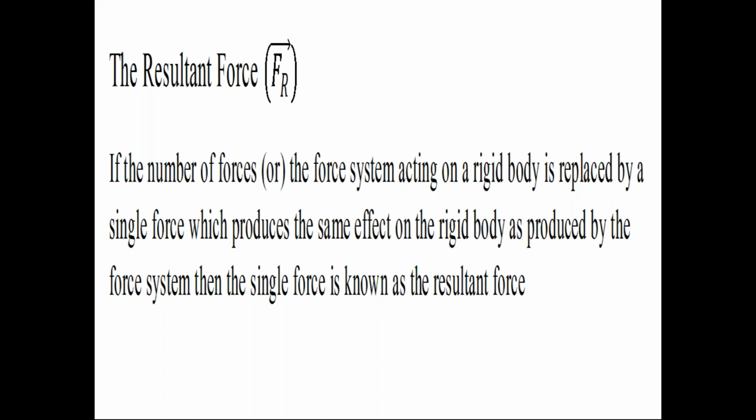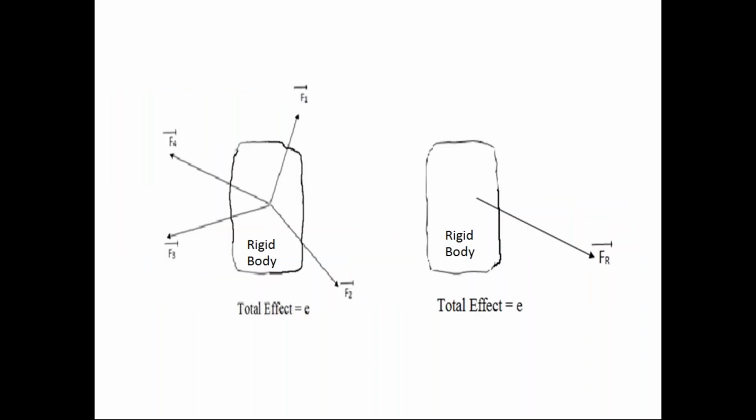So the resultant force has the same effect on the rigid body as that of the force system. We call this FR bar as the resultant force of F1 bar, F2 bar, F3 bar and F4 bar. So in this diagram, we call this force FR bar the resultant force of these four forces. Please everyone follow this carefully.